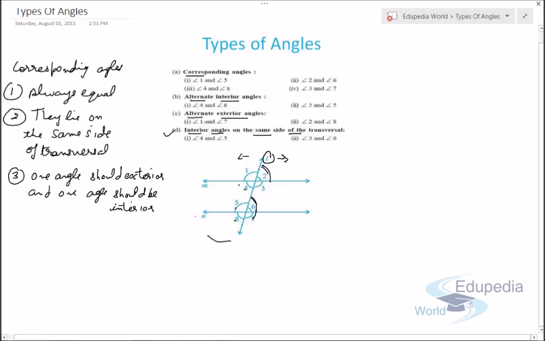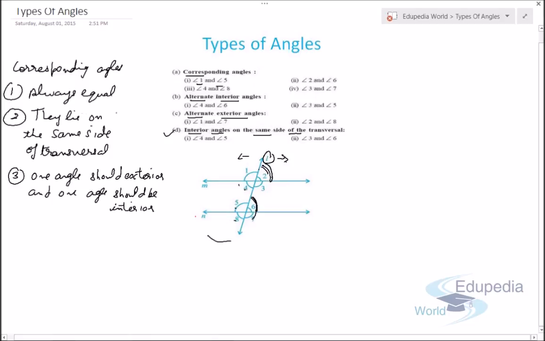Why? Because they are on the same side, and one angle is exterior, angle 2 is exterior, and angle 6 is interior. So these two angles, angle 2 and angle 6, can represent the pair of corresponding angles. Similarly, we can see angle 1 and angle 5, they are a pair of corresponding angles.